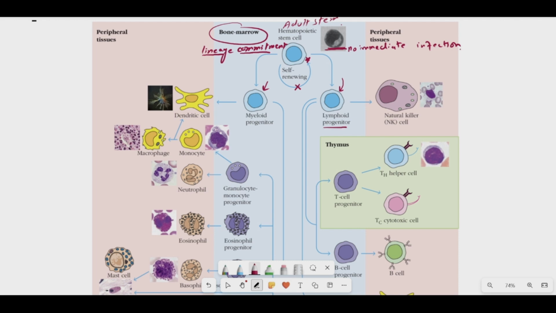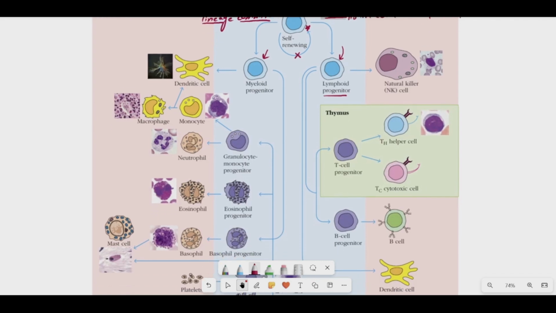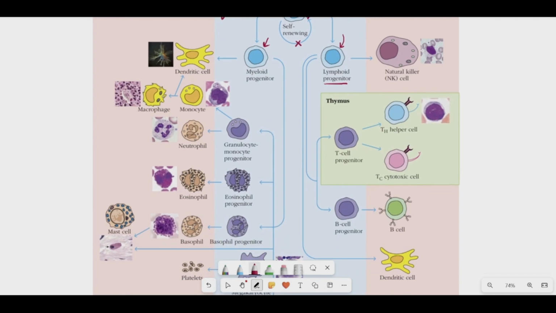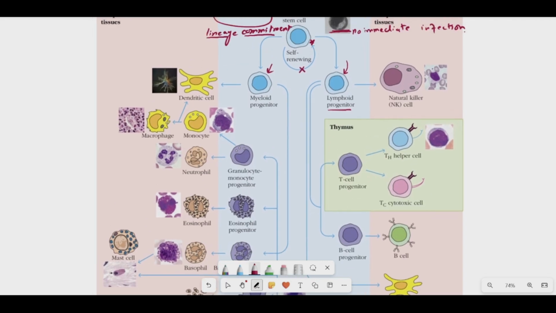What are myeloid and what are lymphoid cells, and what are these two families, we are going to discuss in just a moment within this diagram. First of all, if that hematopoietic stem cell has decided to undergo the myeloid lineage commitment, that stem cell is going to produce a progenitor cell. That is also a kind of daughter cell, but this progenitor cell, now called a myeloid progenitor cell, has lost its self-renewing ability, so it can no longer self-renew.